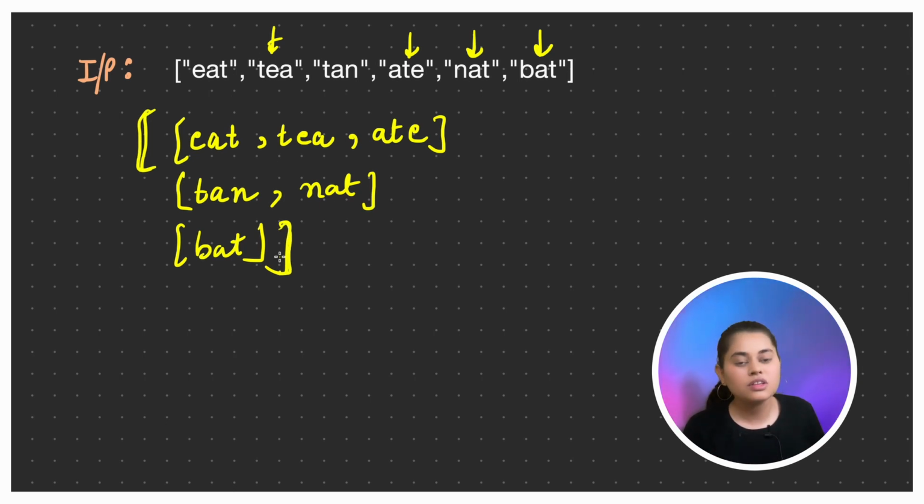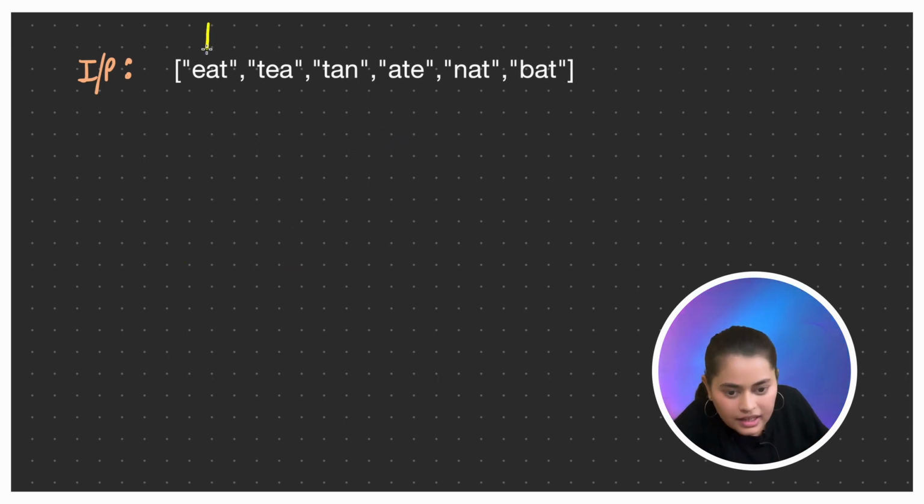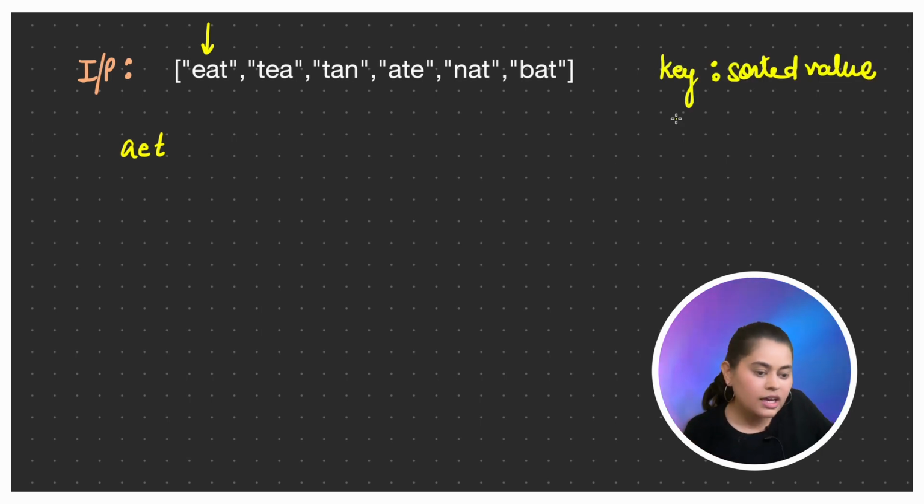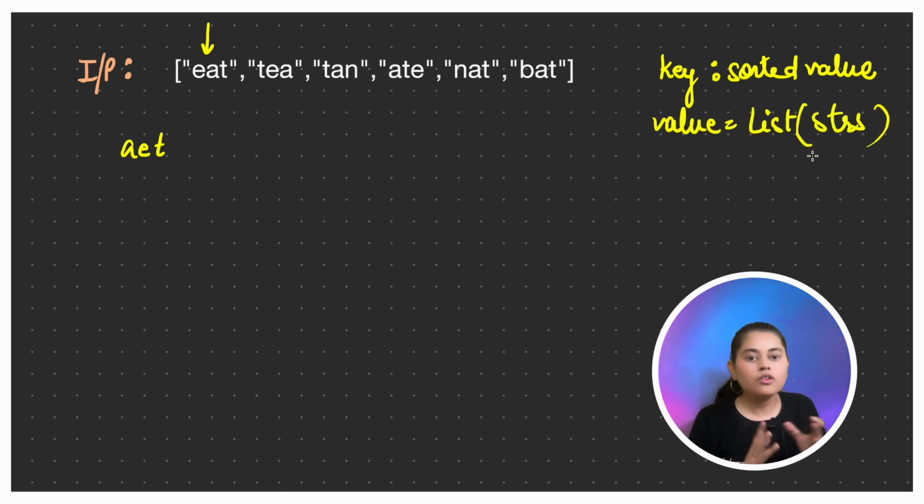Now how can you proceed with this problem? The first approach you can think of is sorting the words, and seeing which category, which group, they will belong to. So let's say we are at EAT. We'll sort it, AET. If we want to group something, we must have something on the basis of which we group. So let's create a hash map that will hold the key as a sorted value, and the value will be a list of strings.